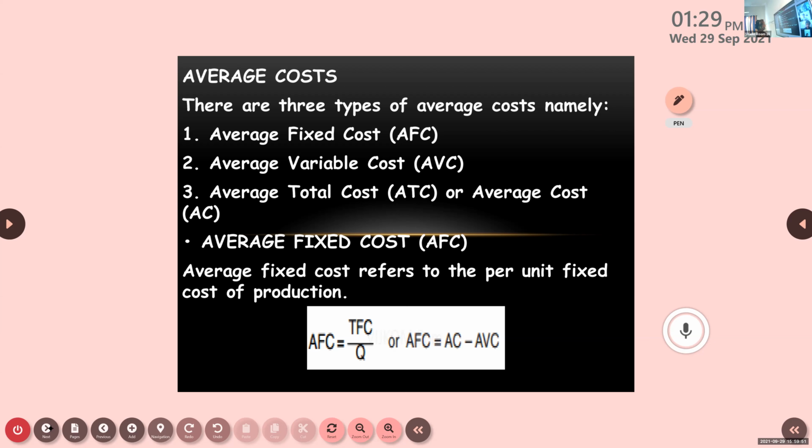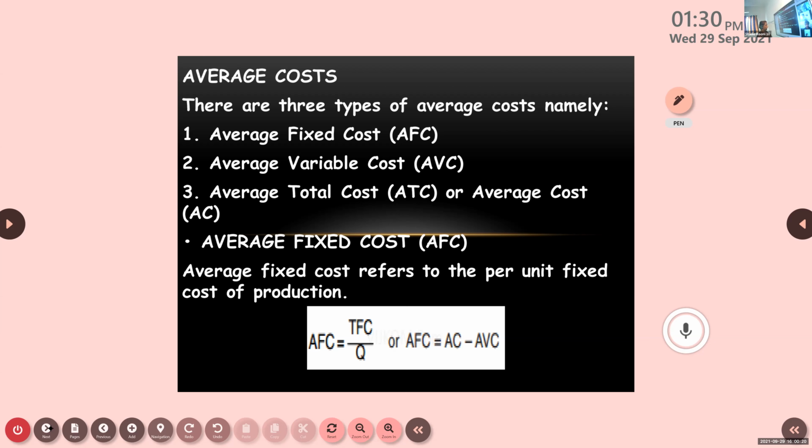Now, the first one is regarding average fixed cost. How are we getting average fixed cost? It means per unit fixed cost of production. How much we are spending per unit of production, how much the cost per unit is coming. That is what you mean by average fixed cost. Average fixed cost is equal to total fixed cost divided by how much output we are producing. You will be getting average fixed cost.